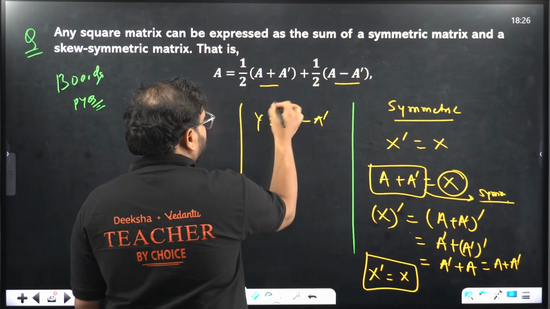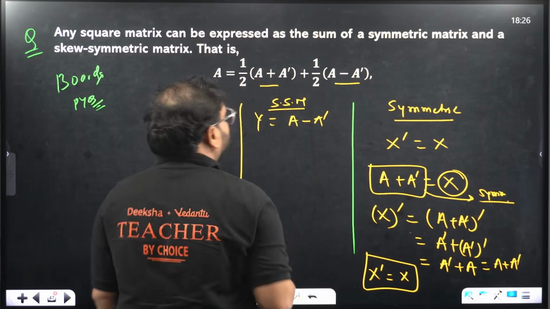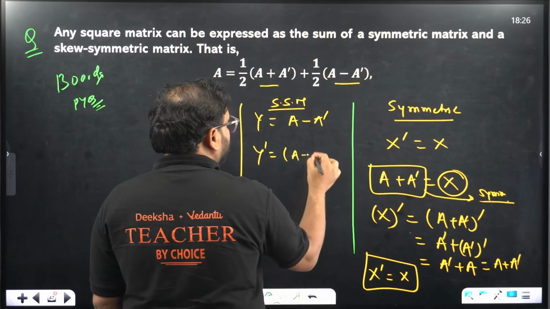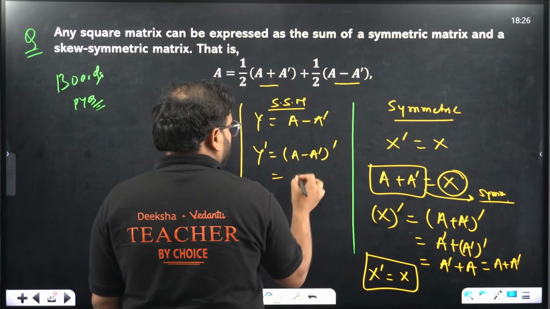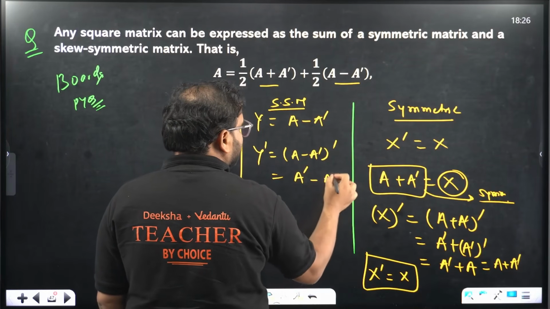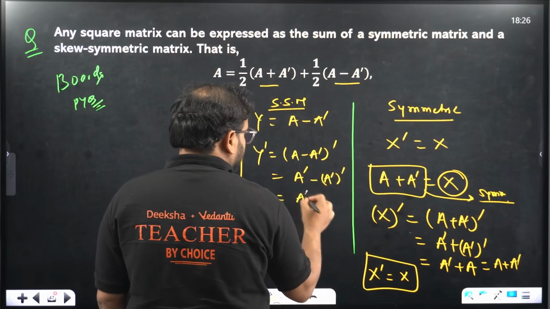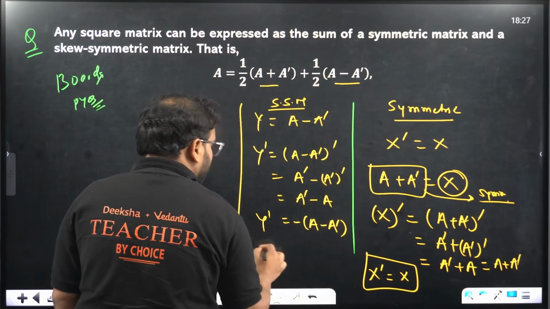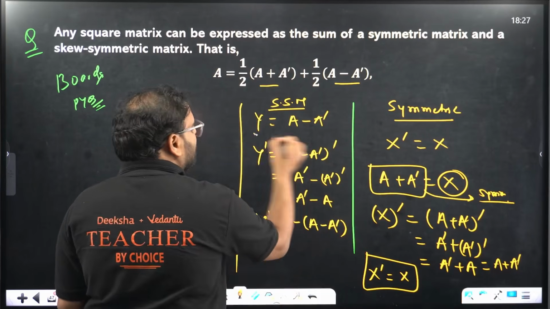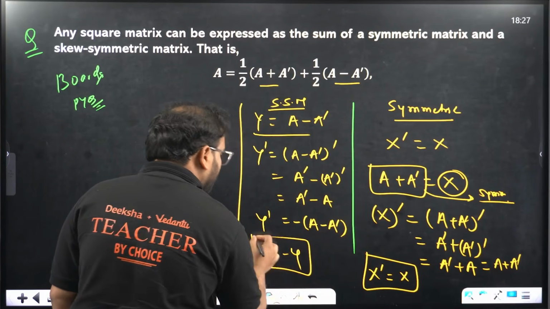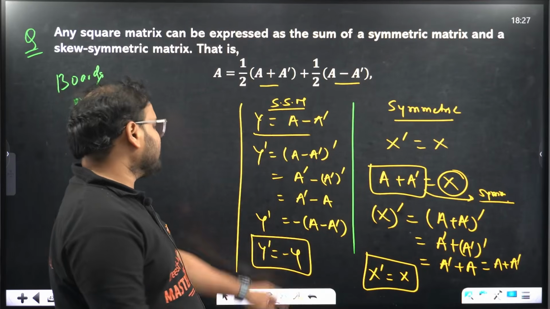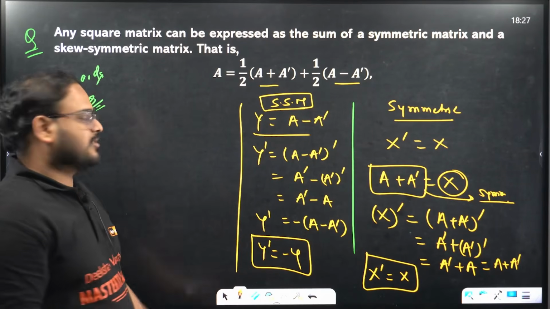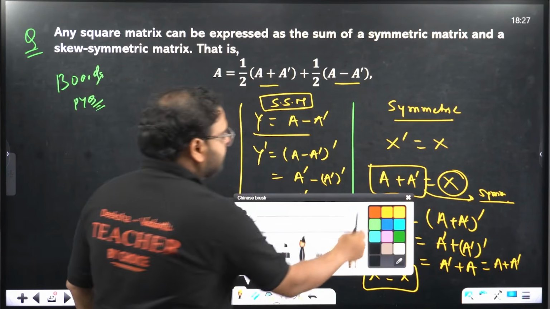Now, for skew symmetric part, have a look. If I take Y dash, I should get what? Minus Y. Let's try that now. A minus A dash the dash. Now we'll take the transpose property. A dash minus A dash dash. It becomes A dash minus A. We can take minus sign common. It becomes A minus A dash. Check here, I'm getting Y dash equals to what? This is same as matrix Y, so minus Y. Whenever you have Y dash as minus Y, it means Y is what? Skew symmetric matrix.